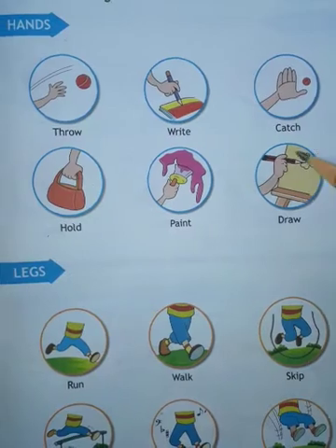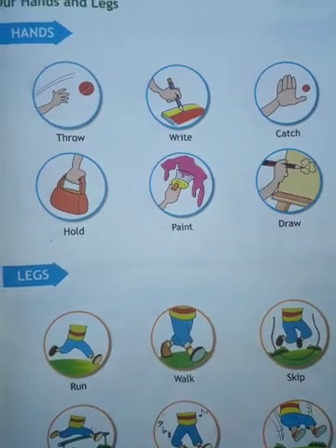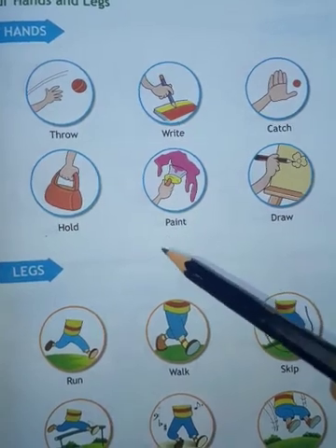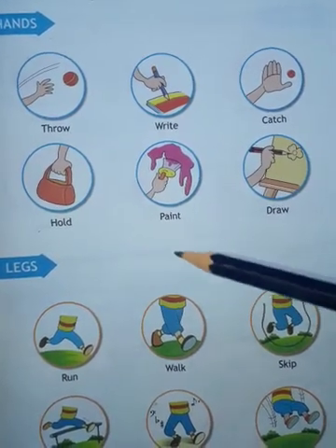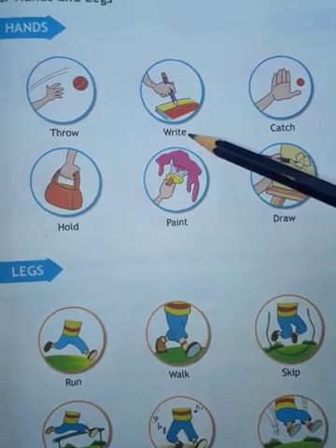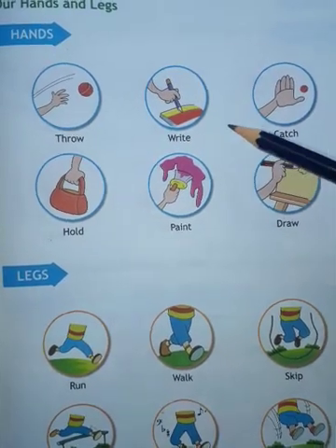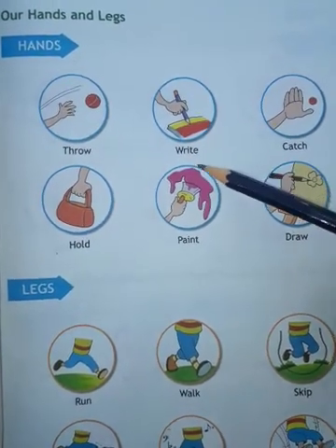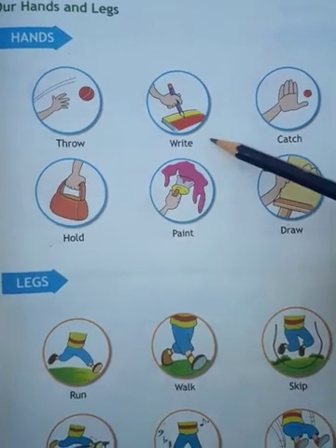How can you complete your homework? You can complete your writing homework with the help of your hand. Holding the pencil and then you write. So your hand helps you to write.